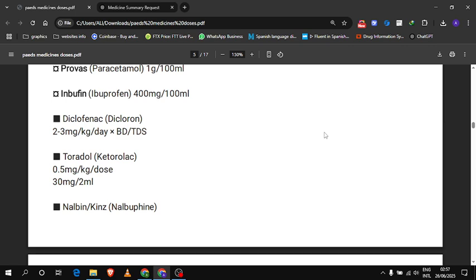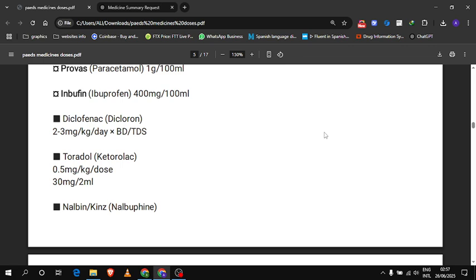Diclofenac, Diclo, a painkiller, 2 to 3 mg per kg per day. It is either given BD or TDS. It is given intramuscularly. Next is Toradol, ketorolac. It is again an NSAID painkiller. The dose for ketorolac is 0.5 mg per kg per dose.